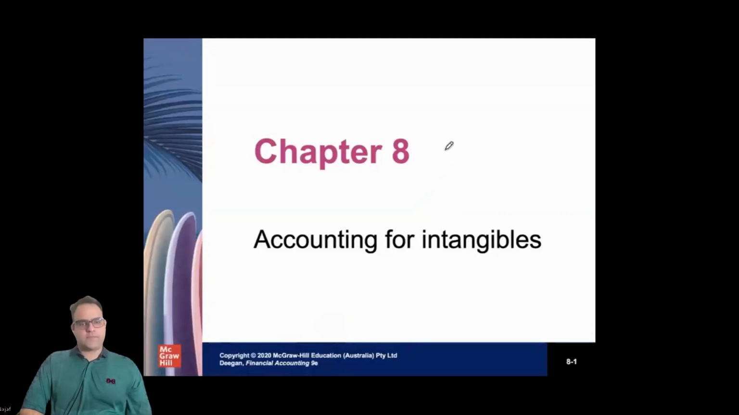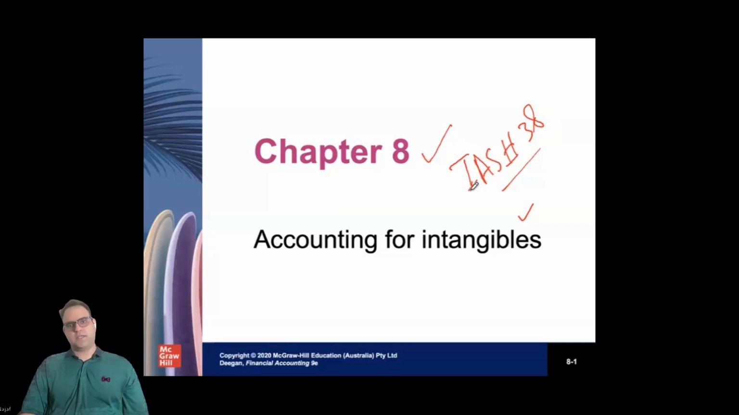Hi, everyone, and welcome to chapter number 8. This is about the accounting for the intangibles. Accounting for the intangibles normally deals with International Accounting Standard number 38. And in Australia, they use 100 with this, so it's 138, the International Standard Board for Australia.